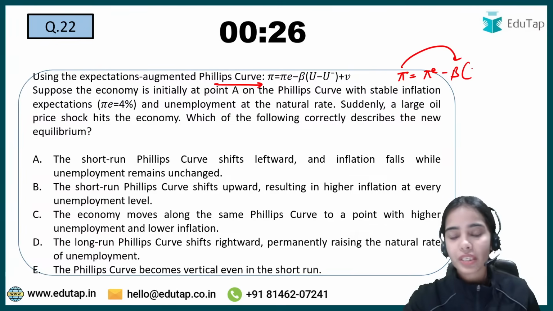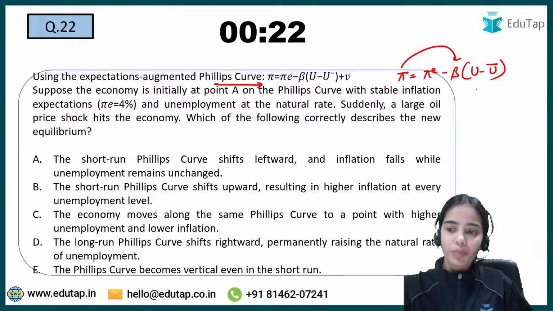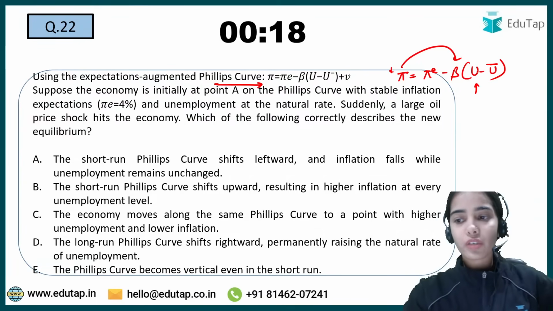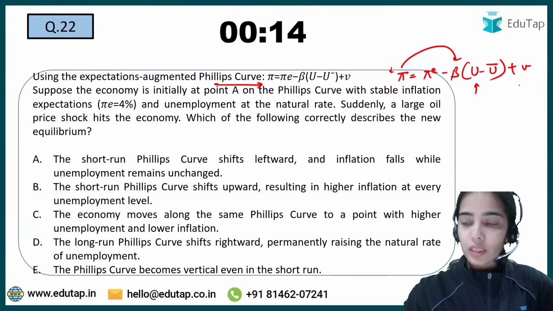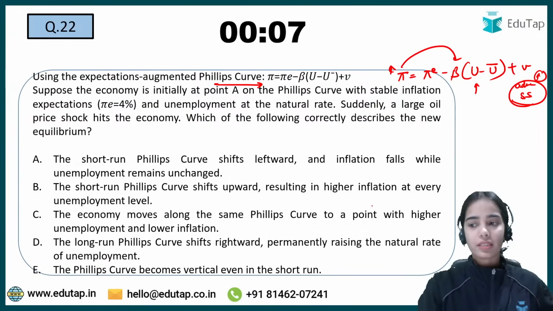Inflation inversely depends upon the unemployment rate. That is, if the unemployment rate is increasing, inflation will decrease. So inflation inversely depends upon the unemployment. Inflation also depends on adverse supply shock. So if adverse supply shock is there, inflation will increase. Okay, so that is the idea.